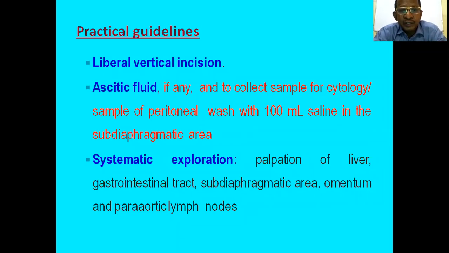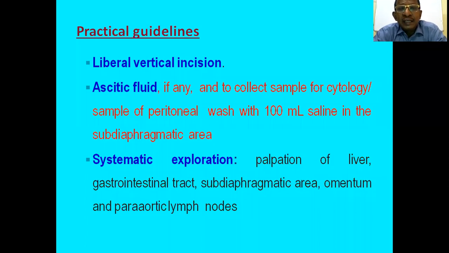You should not be conservative with a transverse incision or a small vertical incision, because it should be liberal, for better exposure and also to prevent rupture of the tumor while delivering it outside the abdomen.